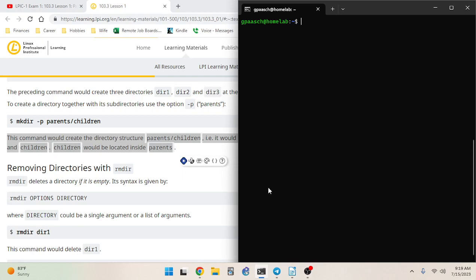So let's take that for a spin. I've kind of been looking for this. So we're going to say mkdir, or we're going to spell it correctly, mkdir -p, and then parents and children. Let me think about something that would be, let's do this.